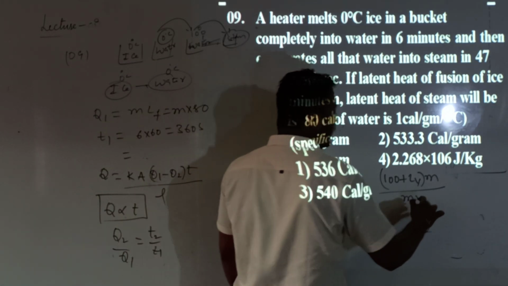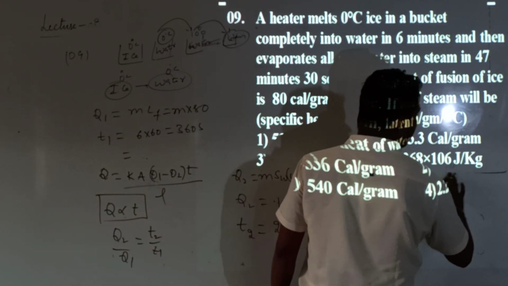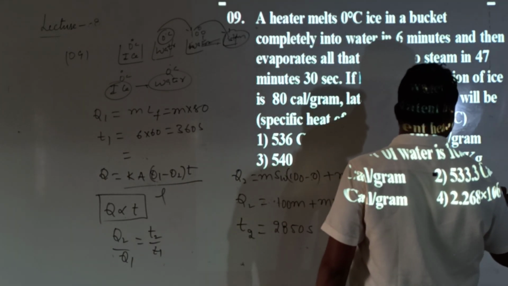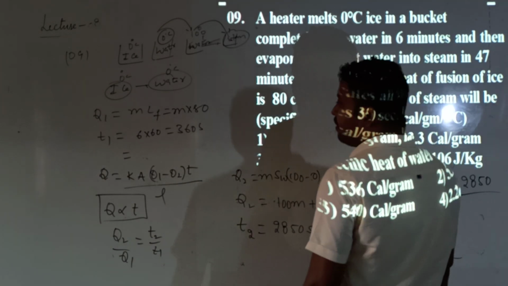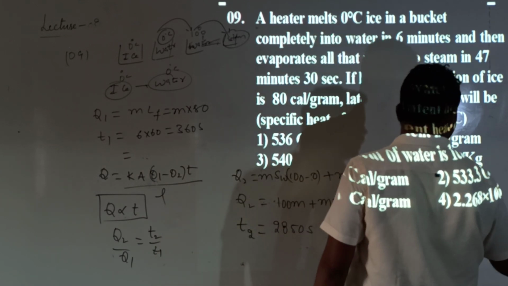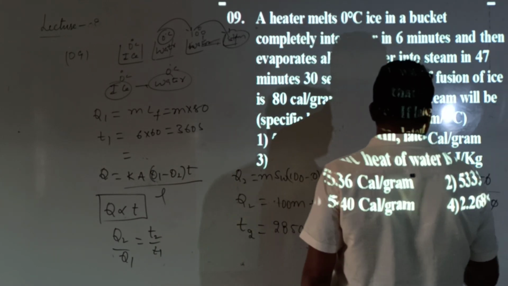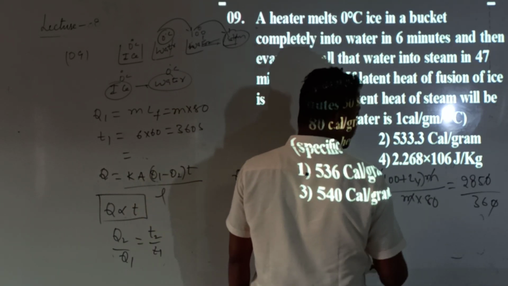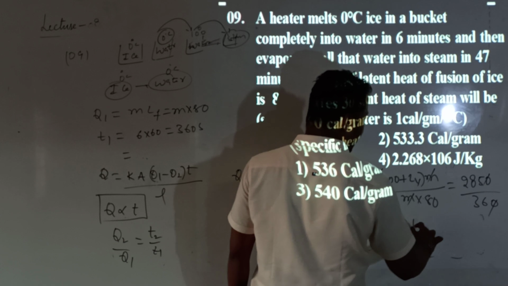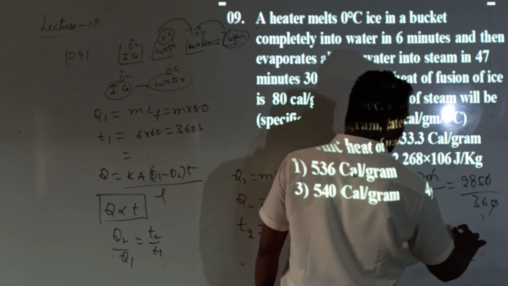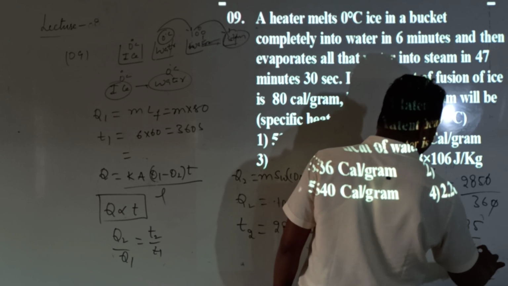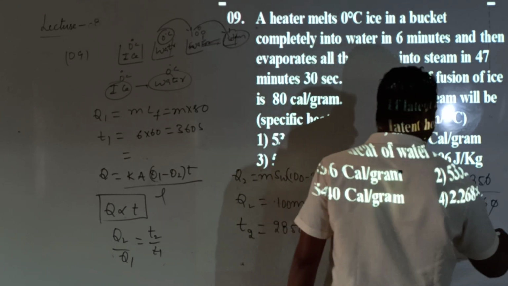So M into 80 is equal to T2 by T1, which is 2850 by 360. The zeros cancel here, and M cancels here. Then 100 plus LV is equal to 285 by 36 into 80.